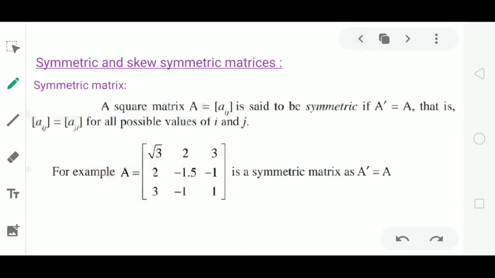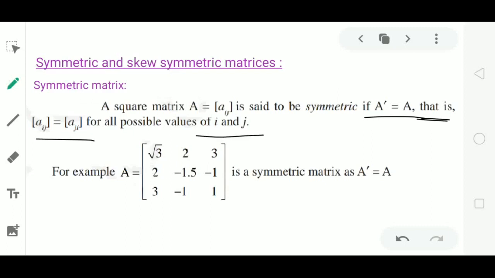Now read the definition. We have one more condition, that is A dash equal to A, that is Aij is equal to Aji. The matrix in which the elements of the form Aij are equal to elements Aji for all possible values of i and j. So this is the meaning of a symmetric matrix.